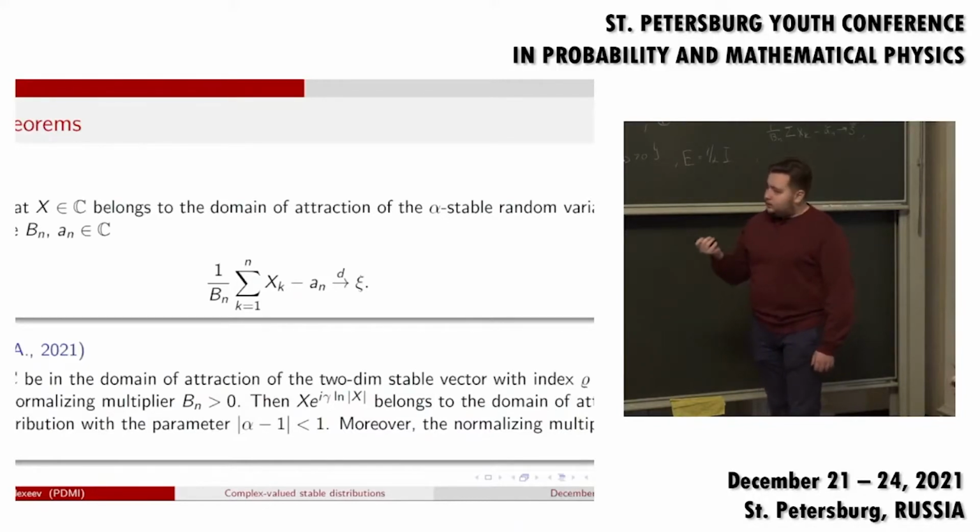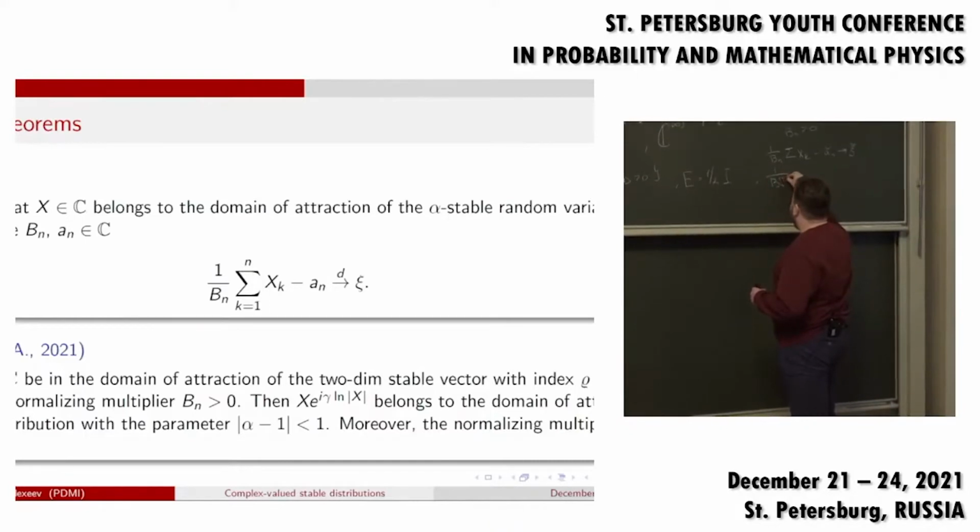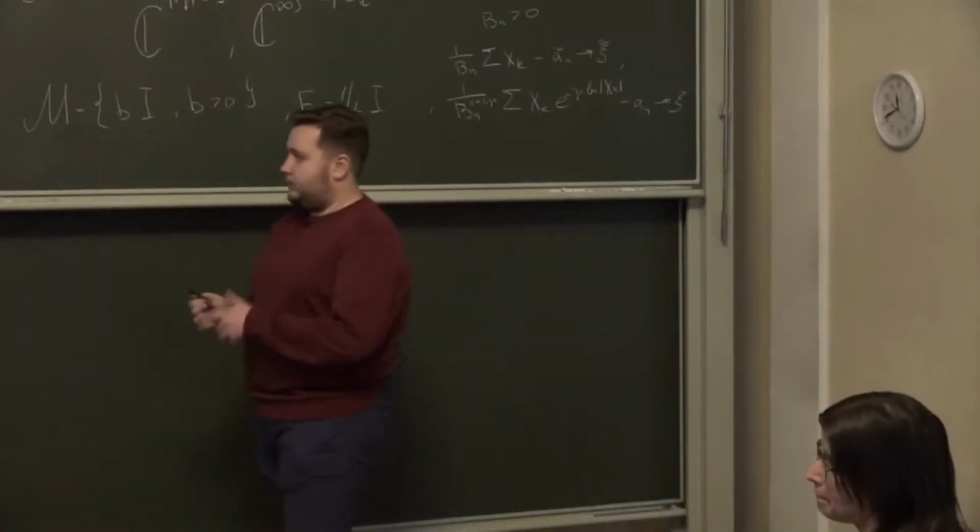As I said previously, gamma is any fixed real number. And the normalizing multiplier is 1 over bn to the power 1 plus i gamma. Well, I'll just rewrite this theorem. The sum of x_k times e to the power i gamma logarithm absolute value of x_k, minus some an, converges to xi. Xi is an alpha stable random variable.